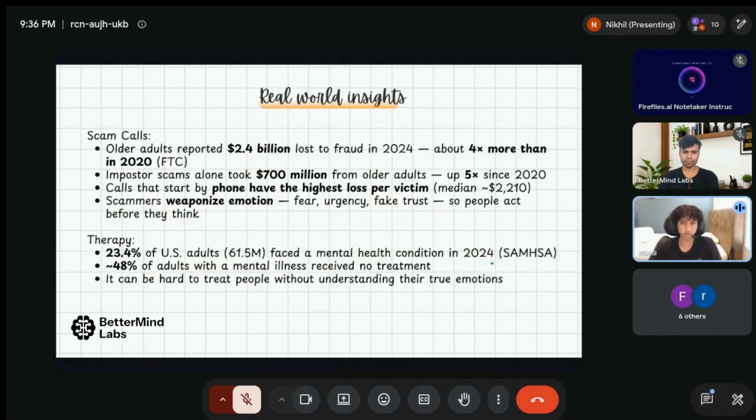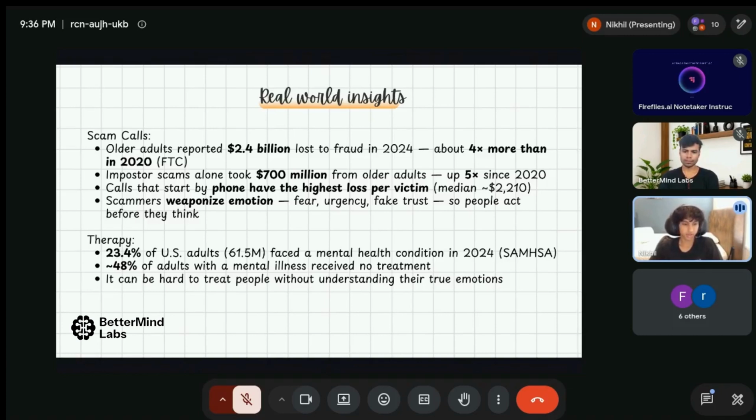Okay, so some real world insights into these problems. So with scam calls, we saw that recently older adults reported $2.4 billion loss to fraud in just 2024, which was 4 times greater than 6 years ago. And additionally, imposter scams alone took $700 million from older adults, which is 5 times greater than 6 years ago. So we see that this problem has been growing slowly over time. And then we see that scams that start by phone have the highest loss per victim, and this is due to scammers weaponizing emotion and making people act recklessly.